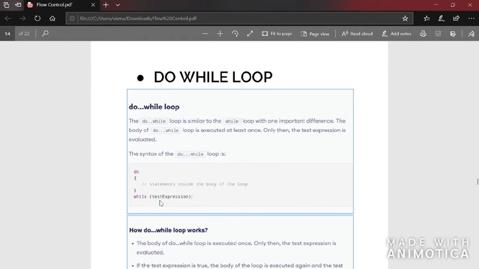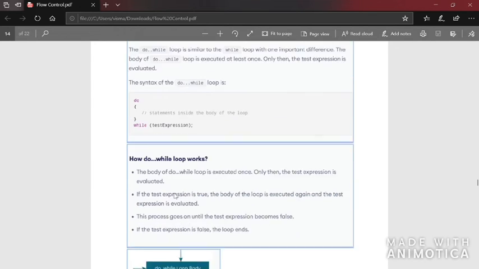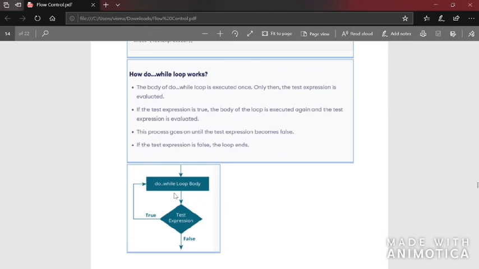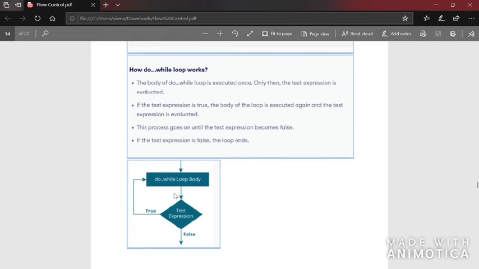In the entry controlled loop, first the test expression is evaluated, then the body is executed. Whereas in the exit controlled loop, the body is executed and then the condition is checked. Now let's see how the do while loop works. The body of the do while loop is executed once. Only then the test expression is evaluated. If the test expression is true, the body of the loop is executed again and the test expression is evaluated. This process goes on until the expression becomes false. If the test expression is false, the loop ends. So this is the flow chart.